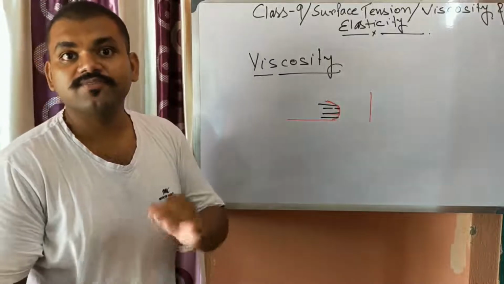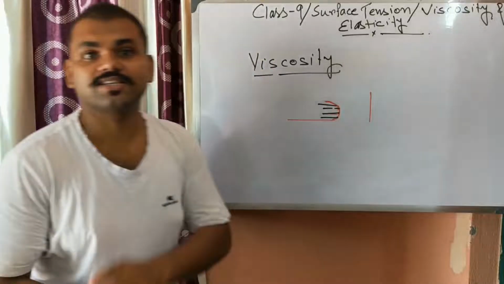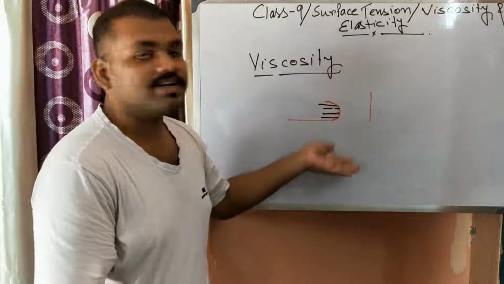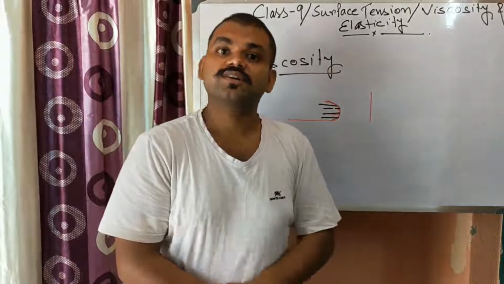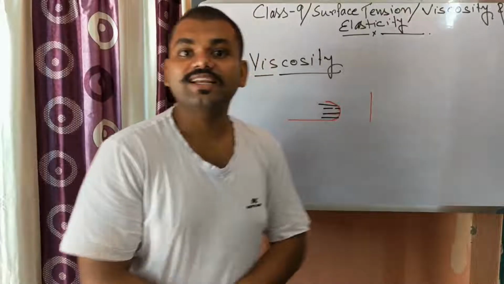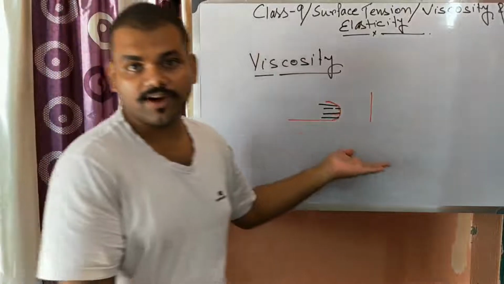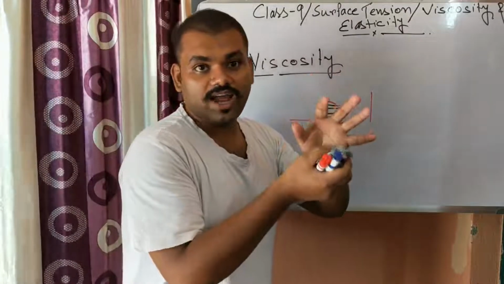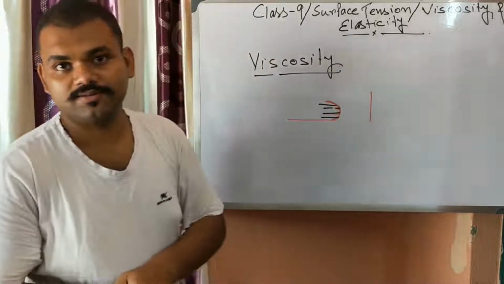Do you know glass is a highly viscous liquid? It is so viscous that no apparent displacement or movement is seen in the glass, but it is a highly viscous liquid. So viscosity is the property by virtue of which one layer tries to hold the consecutive layer.